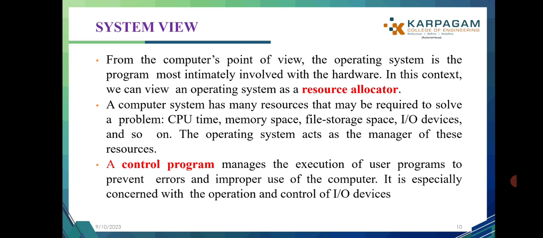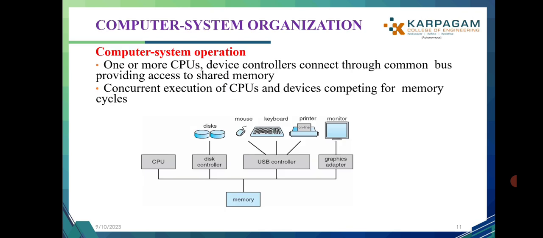The operating system acts as the manager of these resources. A control program manages the execution of user programs to prevent errors and improper use of the computer. It is especially concerned with the operation and control of I/O devices.